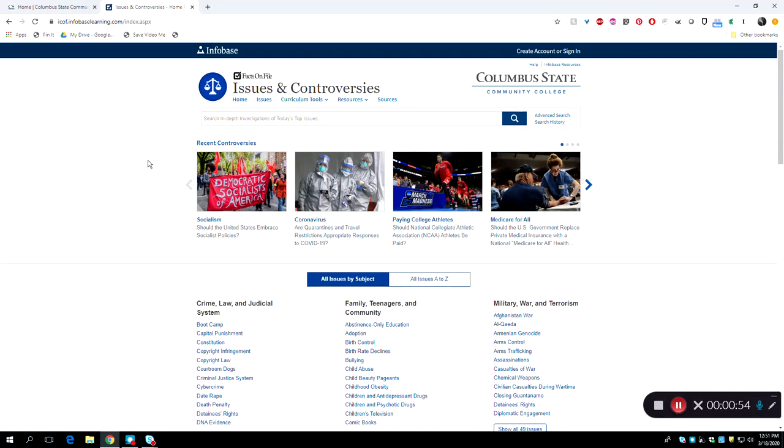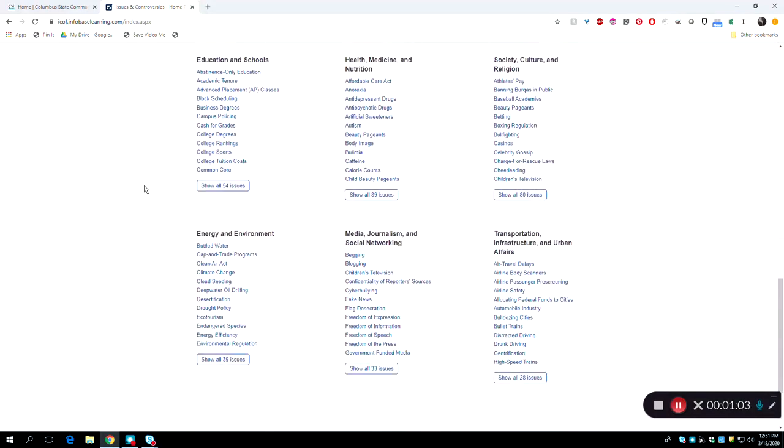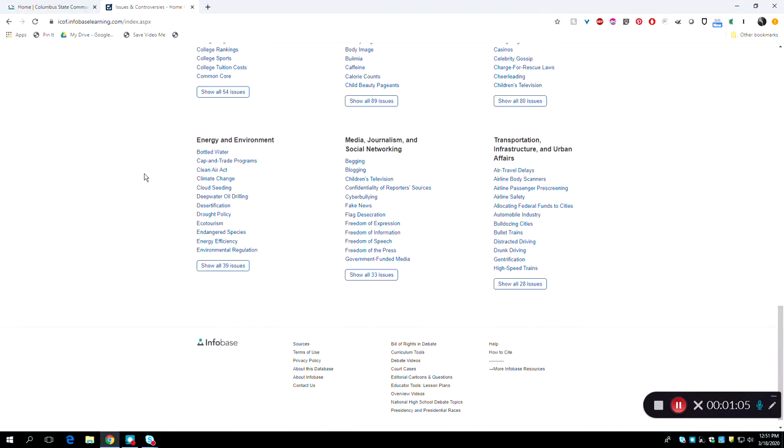We will come back to that later, but for now, let's start instead by looking at the pre-selected headings that include everything from crime, law, and judicial system to science, technology, and computers, transportation, infrastructure, and urban affairs, and more. Under these broad headings, you will see numerous subtopics of interest listed.